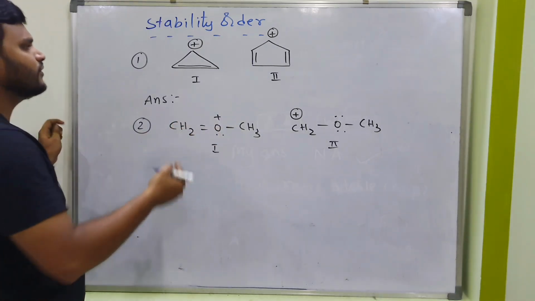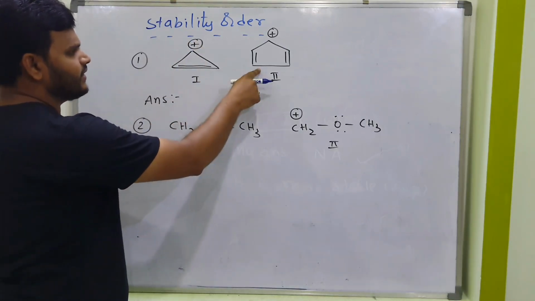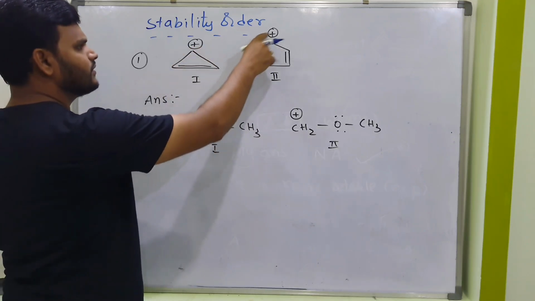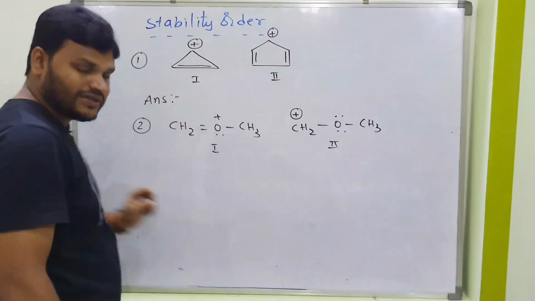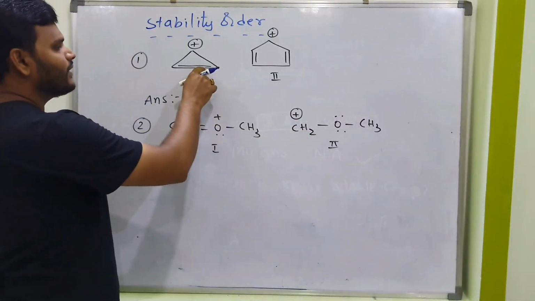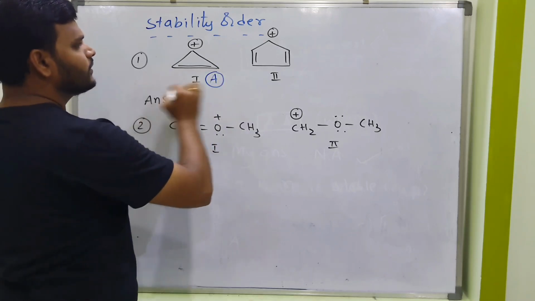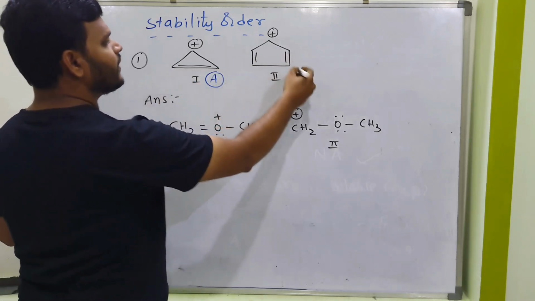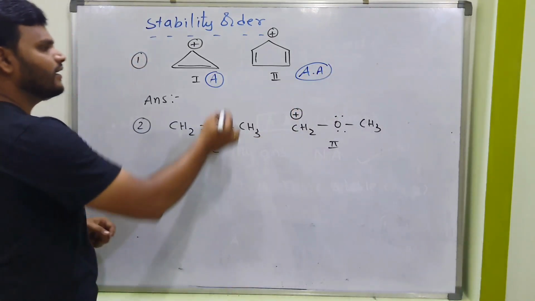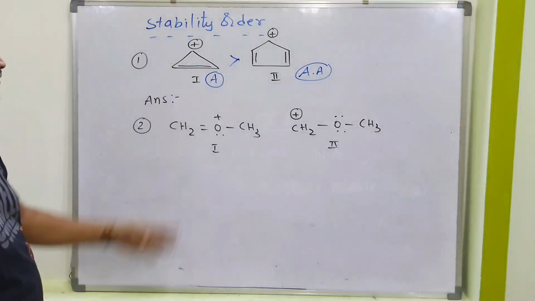Here, how many double bonds? First the conditions are important: cyclic, double bond, conjugation, double, single, positive, so resonance is also possible. Here there are 2 pi electrons, which means this is an aromatic compound. This one has 4 pi electrons, so it is an anti-aromatic compound. Everybody knows aromatic, anti-aromatic. Out of the two, aromatic is more stable.